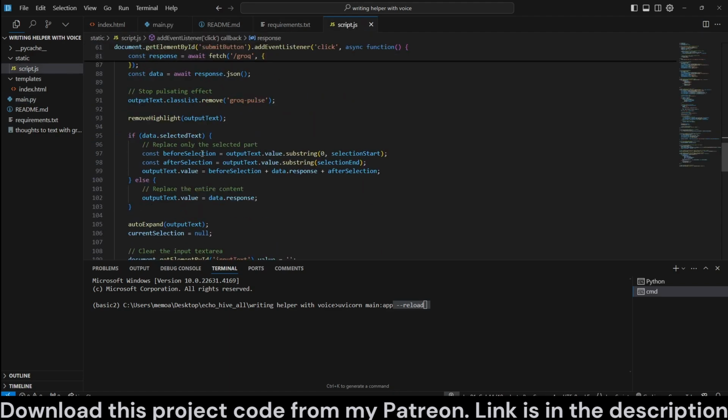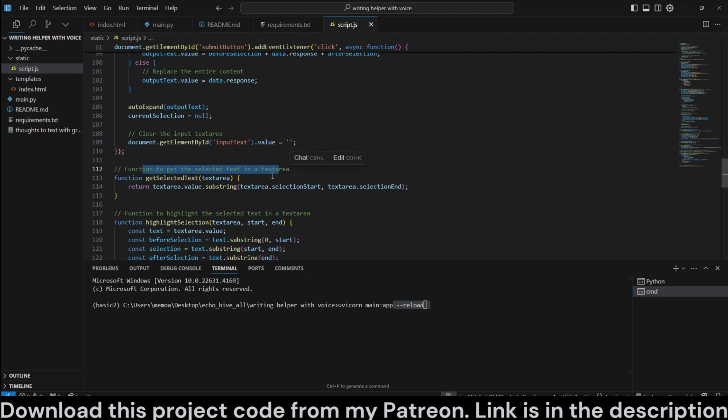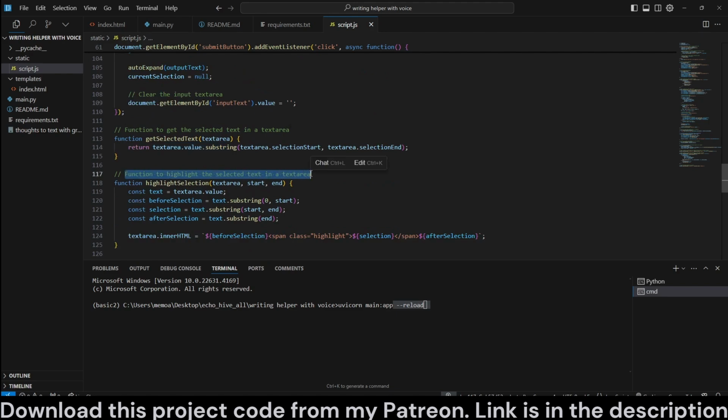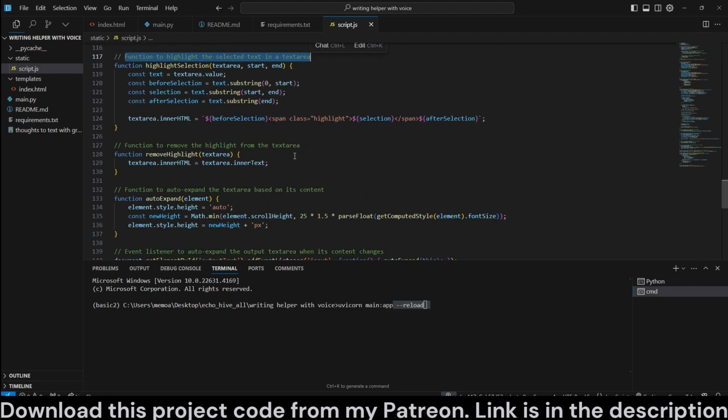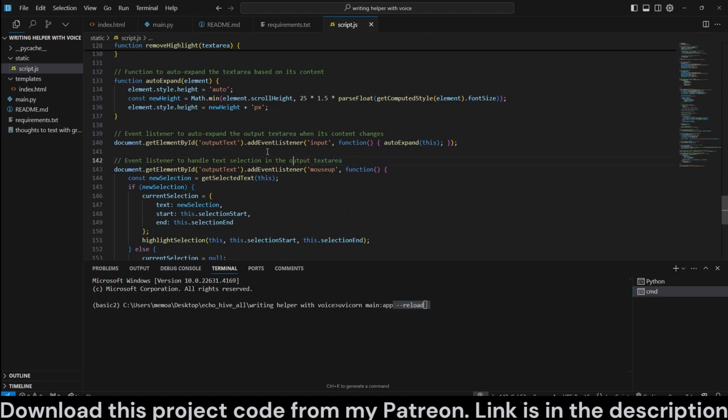And then once the data has come, we find the appropriate parts of it and replace the entire context with it, like here, either the entire context or just the selected parts. Function to get the selected text in the text area. Now, function to highlight the selected text in the text area. I think I made some mistakes here. This doesn't work properly, but the idea was that the selected text remains there highlighted until we receive the output. But function to remove the highlighted text in the text area. But see, we didn't really want to do this in the text area, but rather in the, I'm not sure. This doesn't really work. Maybe you can take a look.